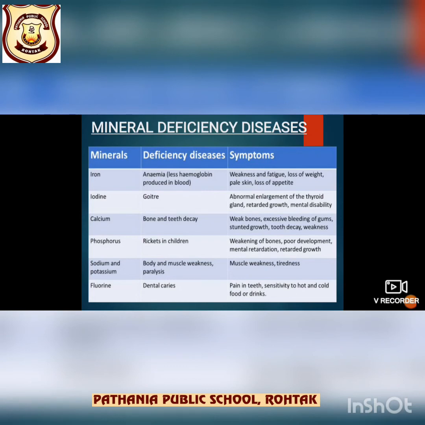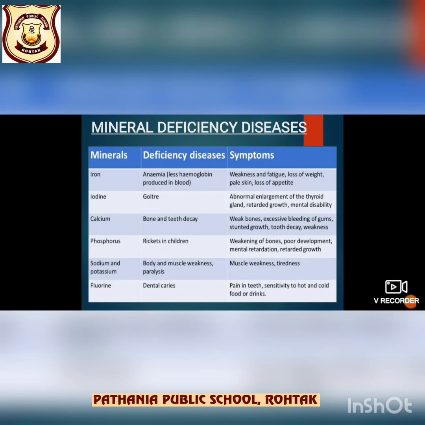So, deficiency of calcium भी in the diet of the children causes a disease जिसको हम बोलते हैं bone and teeth decay. And what are the symptoms? Weak bones, excessive bleeding of gums, stunted growth, tooth decay, weakness. Okay, then deficiency of iodine.